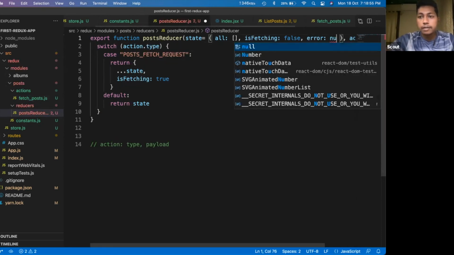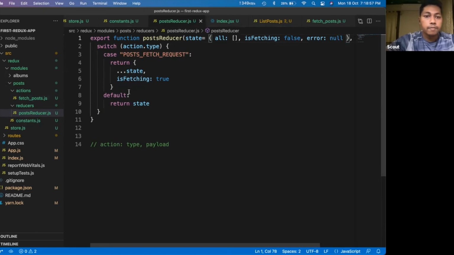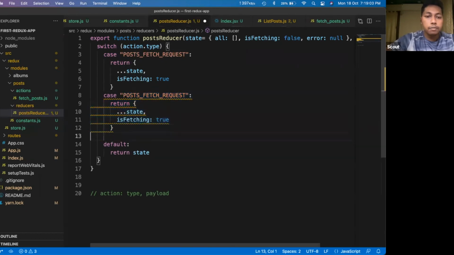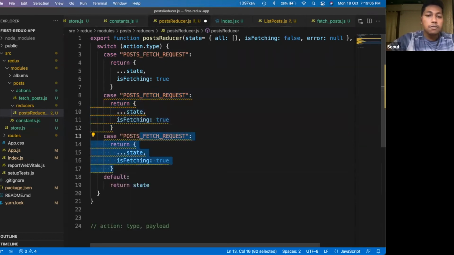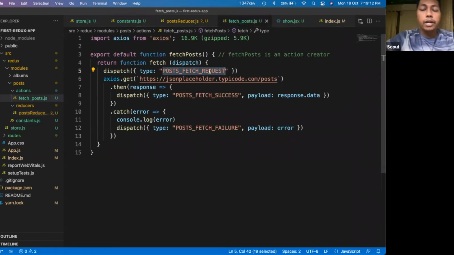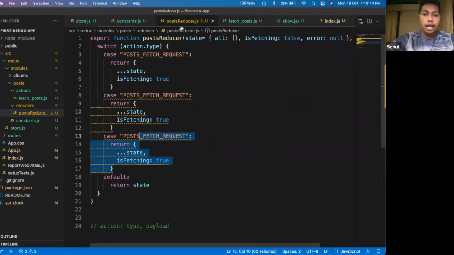So error is by default null. Okay. So similarly, we'll just copy these two things and paste them here. Two times I would paste it because I will write two different cases here. Okay, let's close these files for now. So first, whenever I'm fetching the post, I am making the is fetching variable true.